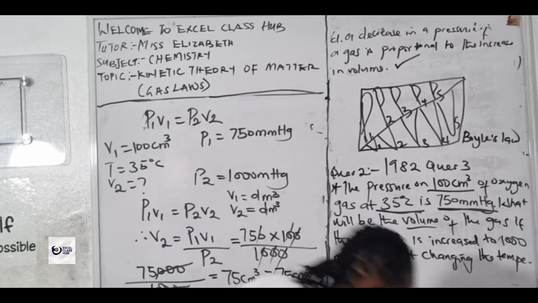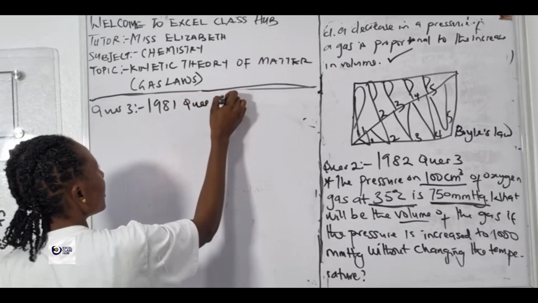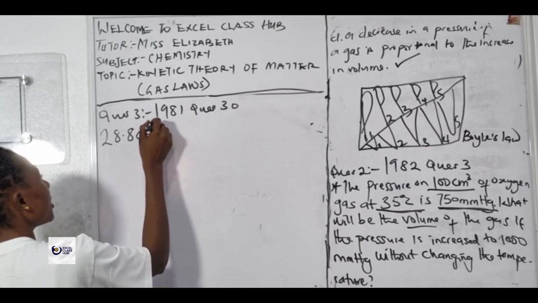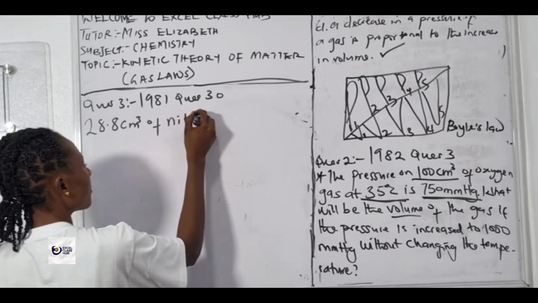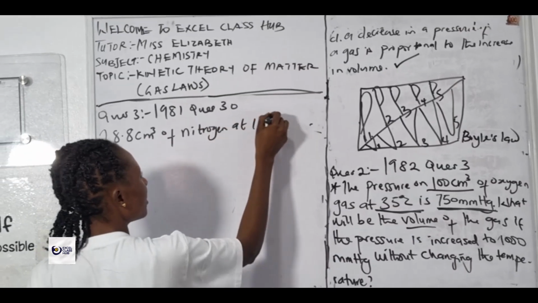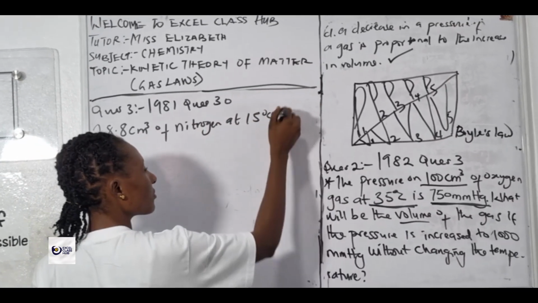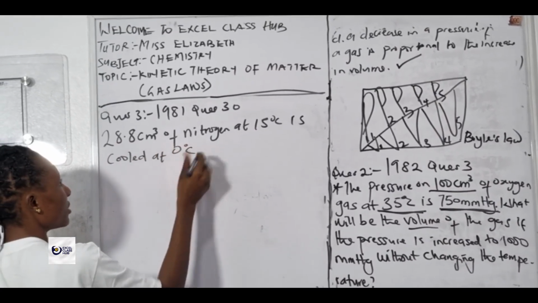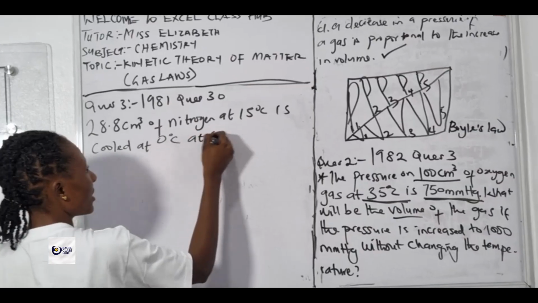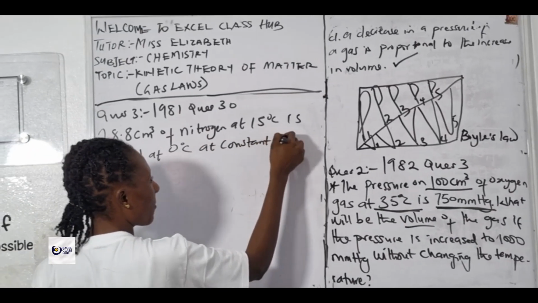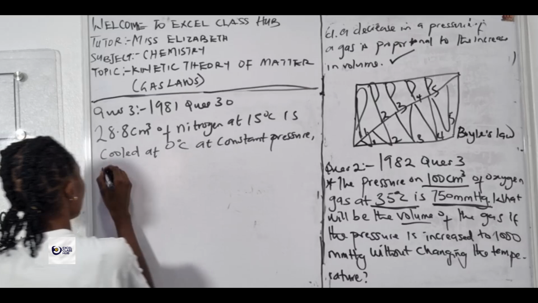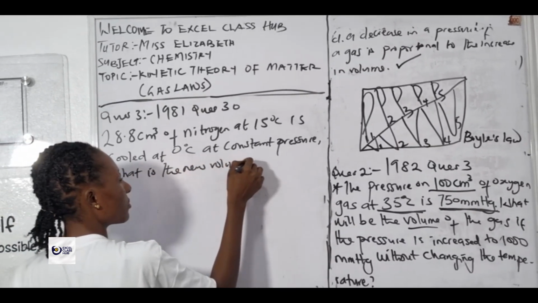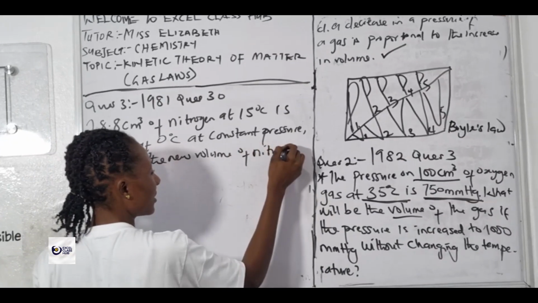Let's move to the next question. Question 30. It says 28.8 centimeter cube of nitrogen at 15 degrees Celsius is cooled to 0 degrees Celsius at constant pressure. What is the new volume of nitrogen?